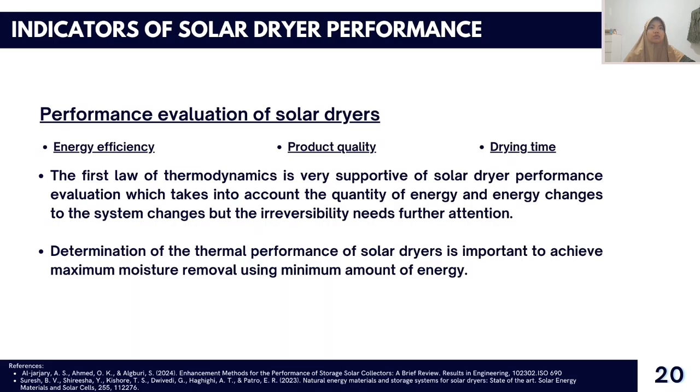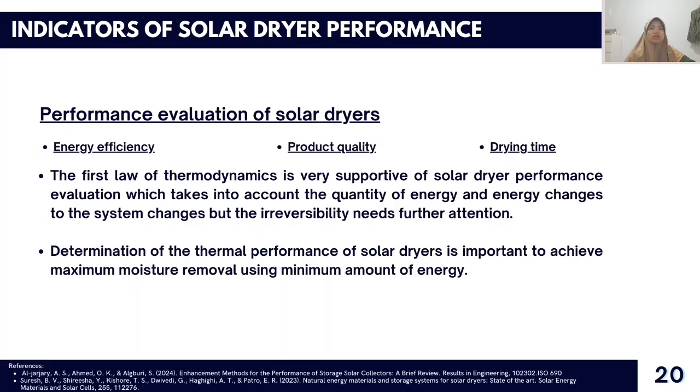However, the drawback of energy analysis is that it only considers the energy at the system inlet and outlet, and it is sometimes considered insufficient for system optimization because it ignores irreversibility and thermodynamic losses.